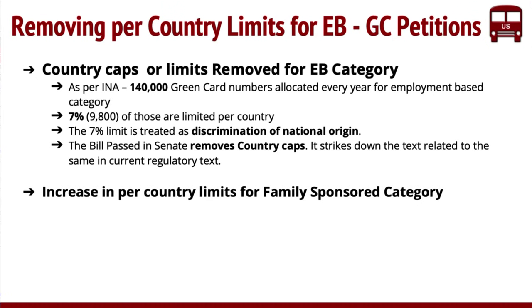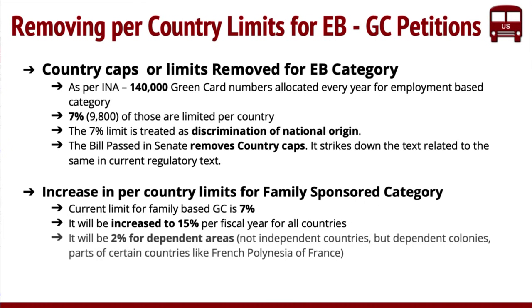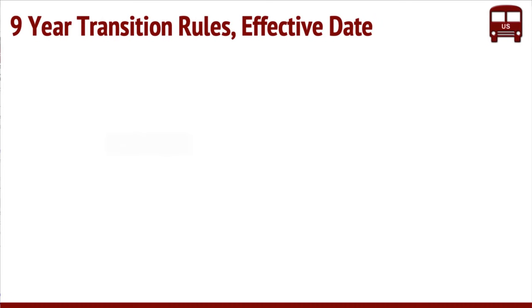And also what it does is it increases the per country limits for the family sponsored category. And what it means is currently it's at 7%, and it will be increased to 15% for all countries. And it's going to be 2% for dependent areas. These are not really countries, but dependent colonies, right? So this is the main bill.